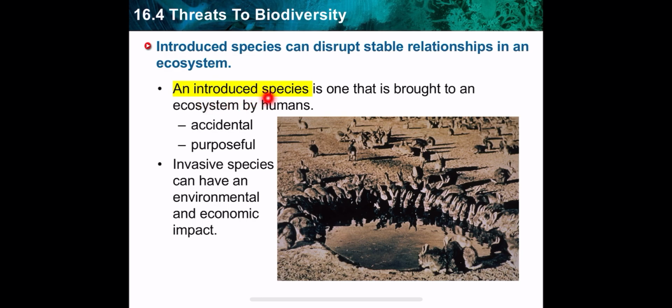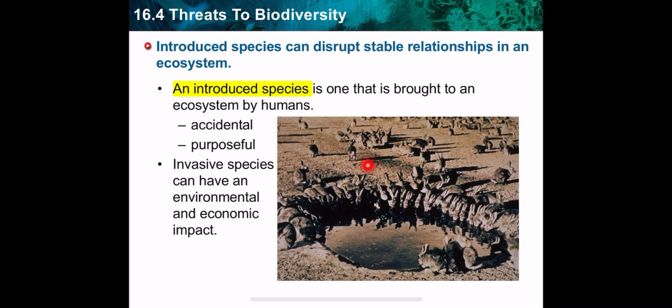And this introduction might be accidental or purposeful by humans. Humans might introduce a certain species of plants because they know these plants produce flowers with a nice odor, for medical purposes, or for farming.